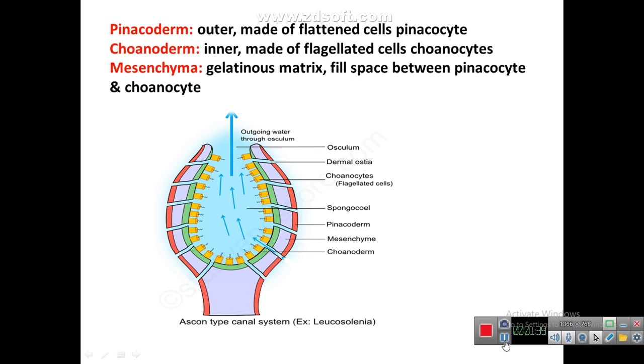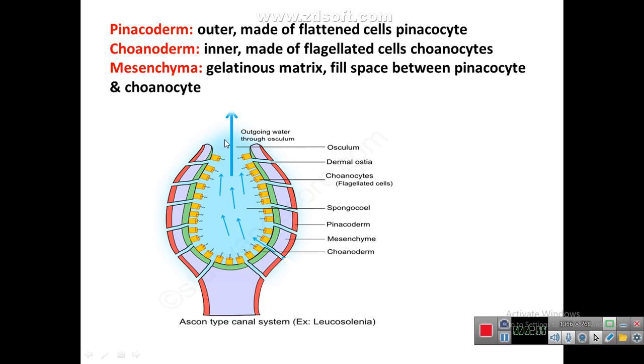The outer layer is known as the pinacoderm. It is made up of flattened cells, pinacocytes. Choanoderm is the inner layer made up of flattened cells, choanocytes. Mesenchyma is the gelatinous matrix, meaning jelly-like matrix, that fills the space between the pinacocytes and the choanocytes.